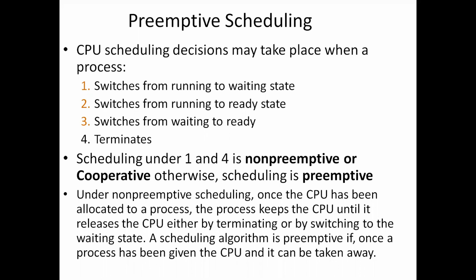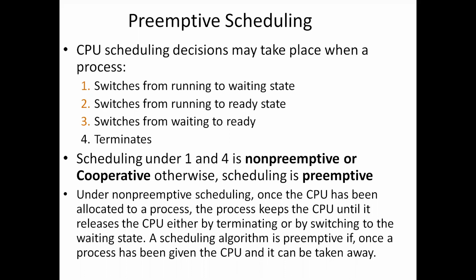In that, the first one is when a process switches from the running state to waiting state. That is the first circumstance. For example, as a result of an IO request or an invocation of a wait for the termination of one of the child processes, the process switches from running state to waiting state.